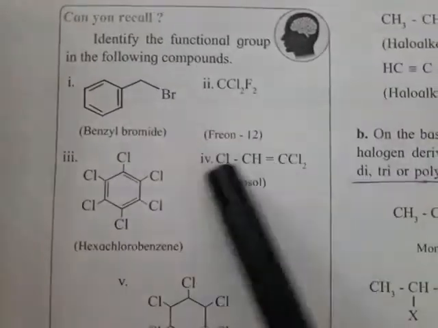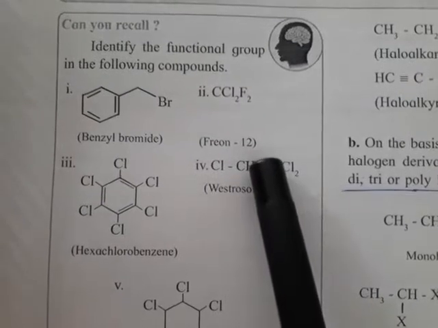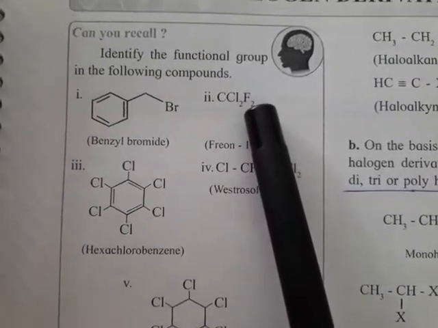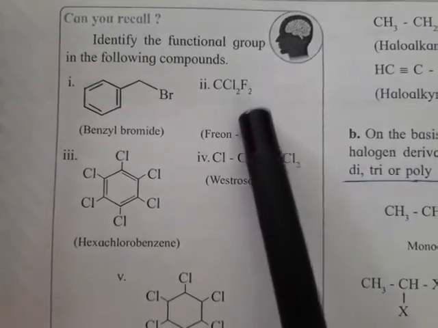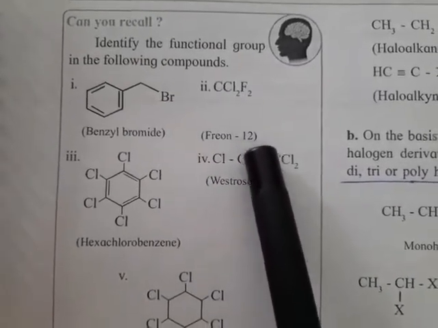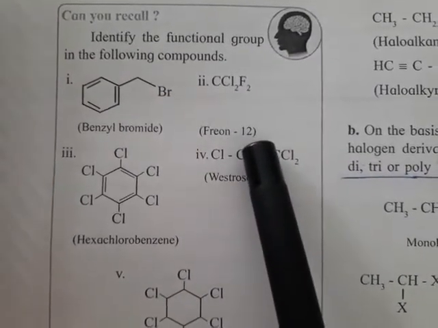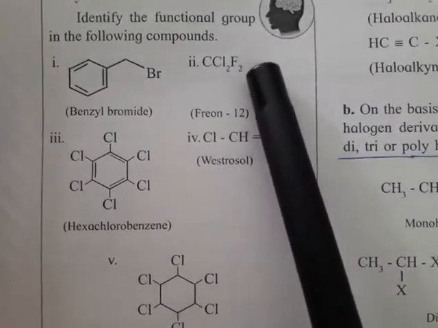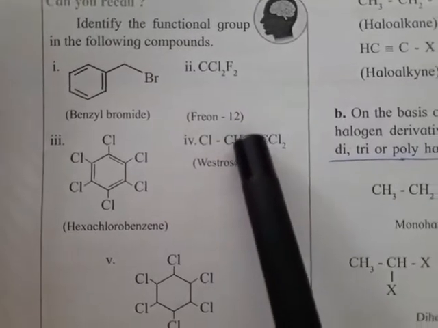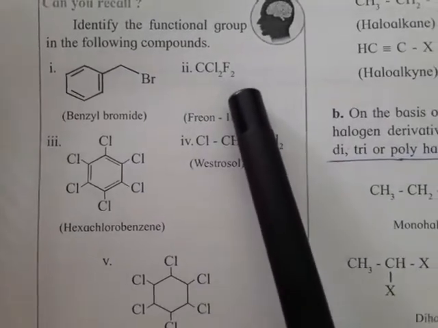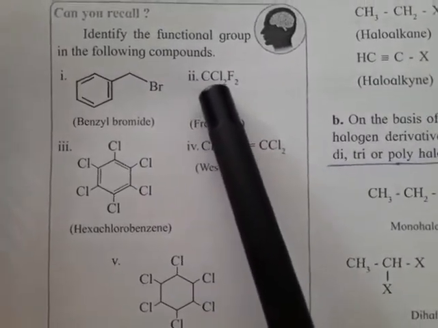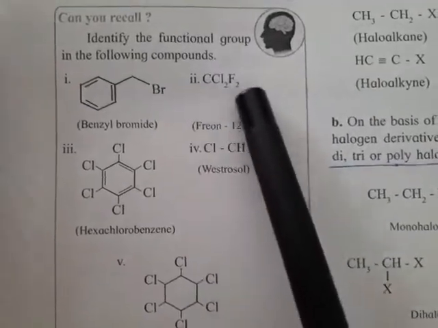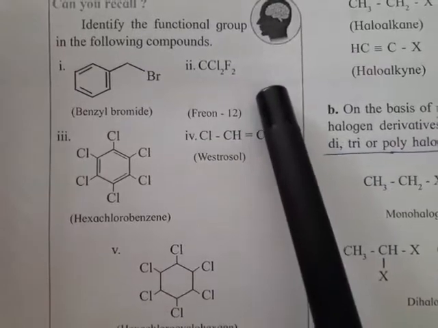This compound they have named as freon 12. Freon means a compound having fluorine atom in it. So freon 12, what do this 1 and 2 stand for? 1 means number of carbon atoms and 2 means number of fluorine atoms. So freon 12 means CCl2F2. So it was before CH4 and all 4 hydrogens are replaced by halogen atoms, 2 chlorine and 2 fluorine.